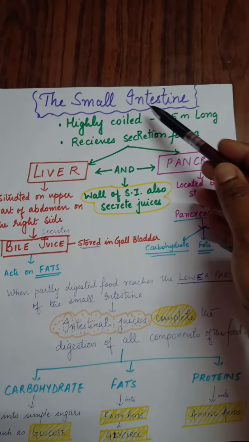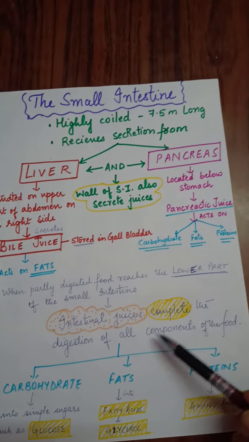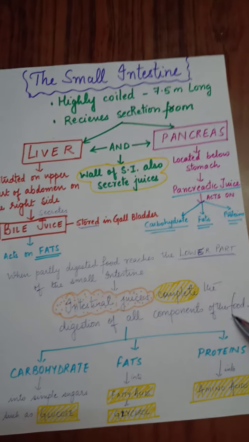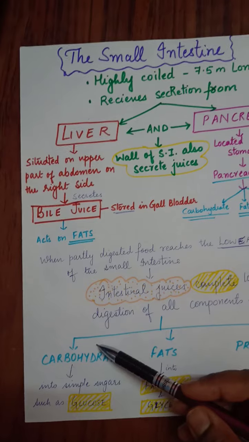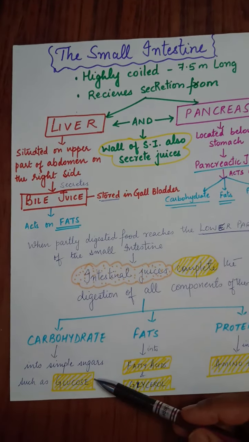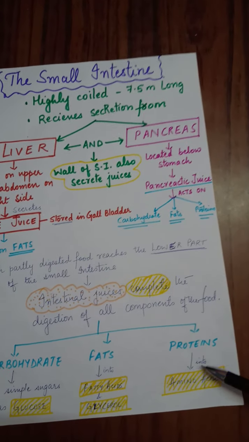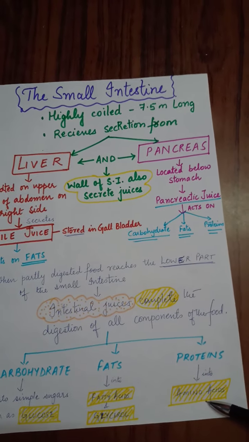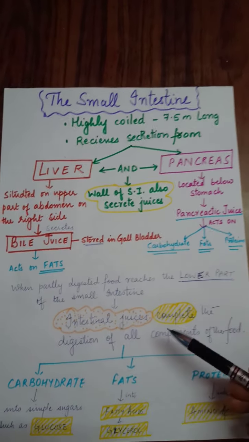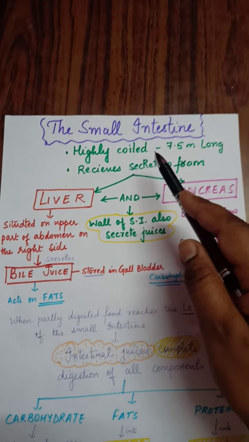These intestinal juices complete the digestion of all components of the food. That is, carbohydrate is broken down into simpler sugars such as glucose, fats into fatty acids and glycerol, proteins into amino acids. So the final digestion takes place in the small intestine.